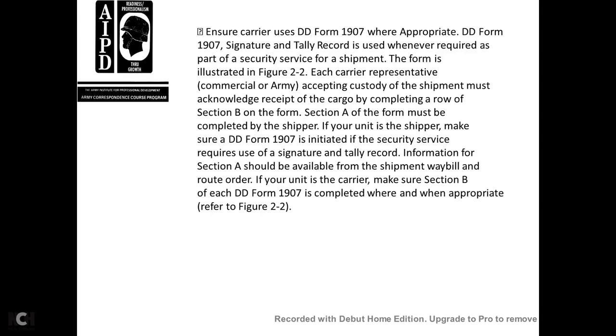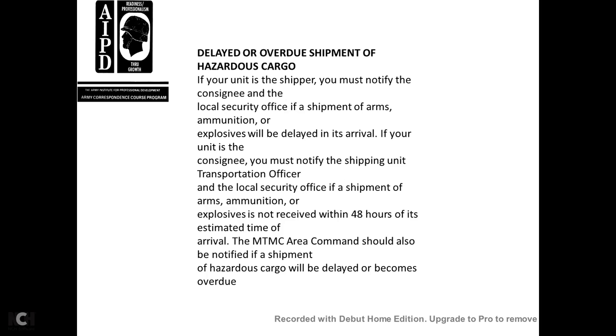Complete section B of the form. Section A of the form must be completed by the shipper. If the shipper makes the DD Form 1907 to initiate the security service required with the security tally record, the information in section A should be available with the shipment, the waybill, and the route order. If the carrier makes it, section B of each DD Form 1907 is completed where and when appropriate, figure 2-2.